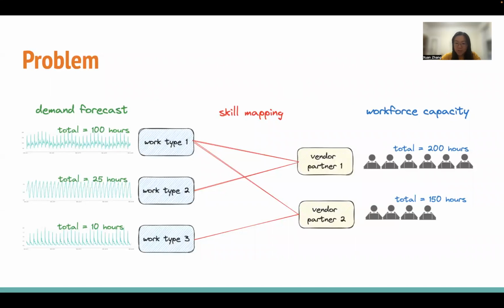Due to training constraints, not all vendor partners can work on all work types, and that's the skill mapping that you see on the graph here. On the supply side, the contract tells us how many workload hours each vendor partner can provide. And on the demand side, we have a demand forecast model that predicts for each work type how many workload hours are needed at 30 minute intervals.